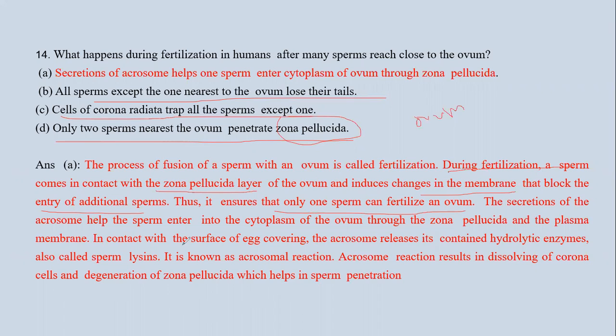Now, the secretion of acrosome helps the sperm to enter the cytoplasm of the ovum through the zona pellucida and plasma membrane. In contact with the surface of the egg covering, the acrosome releases its hydrolytic enzymes, also called sperm lysins. This is known as the acrosomal reaction. So this is the correct answer: secretion of acrosome helps one sperm to enter the cytoplasm through the zona pellucida.